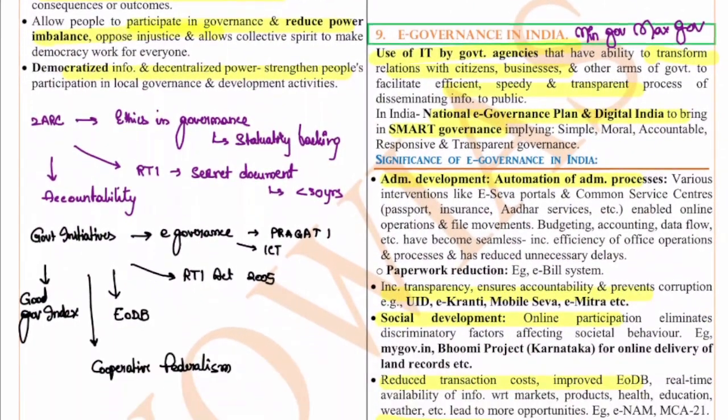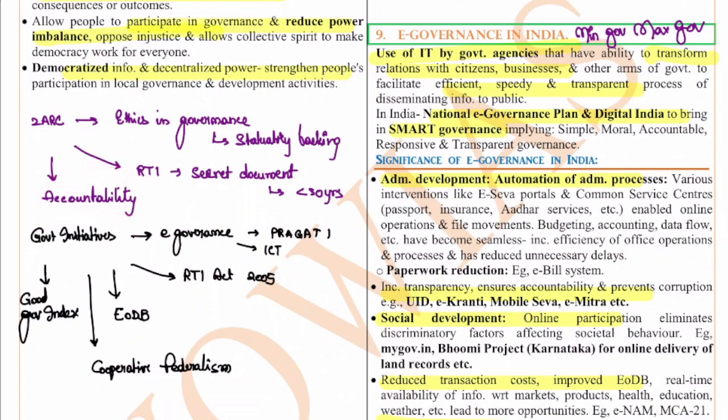Now, if you see the Second ARC, it has come up with various recommendations. It has talked about ethics in governance and also said that ethics in governance should have statutory backing. Even the Second ARC commented on the RTI. The secret documents should not be secret for more than 30 years. This is what was suggested by the Second ARC. It also talked about the accountability of the system at large.